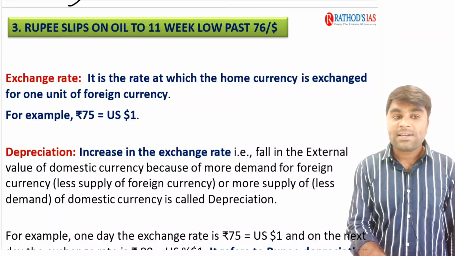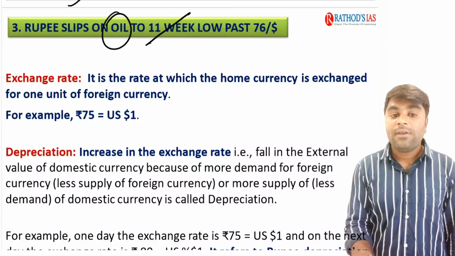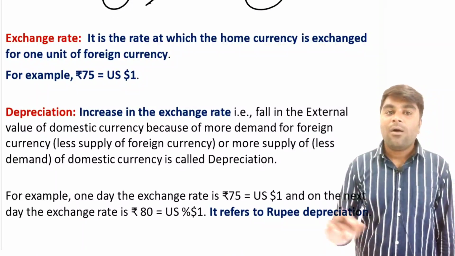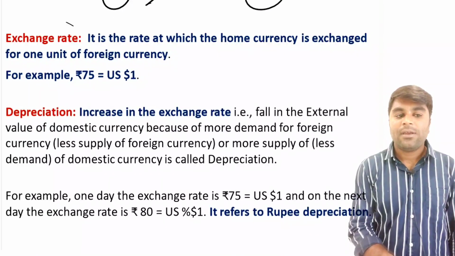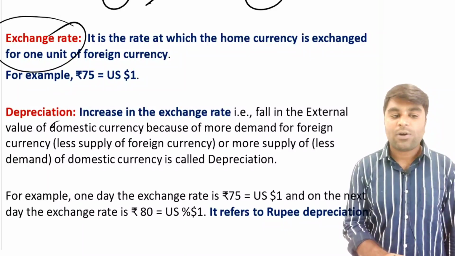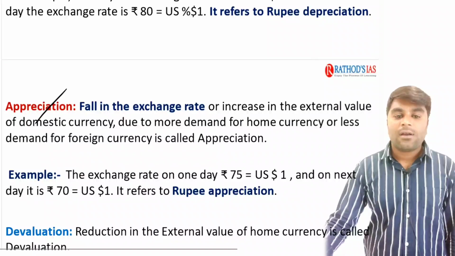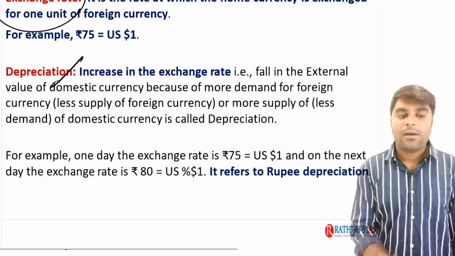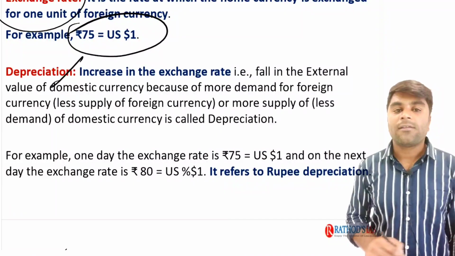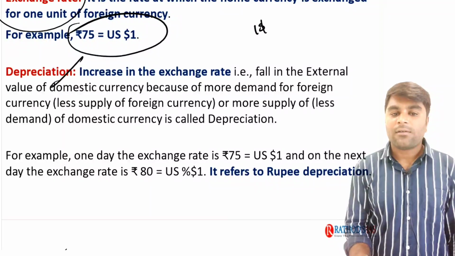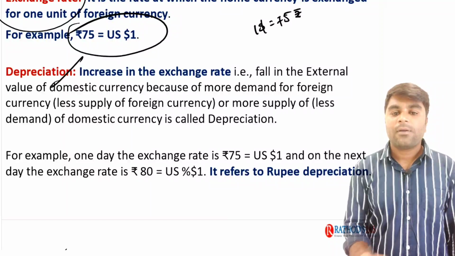Rupee slips on oil to 11-week low, past 76 per dollar. Right guys. Now you need to understand here the meaning of exchange rate, the meaning of depreciation, and the meaning of appreciation. Now here see, in our example $1 is equal to 75 rupees. Imagine guys, $1 is equal to 75 rupees.